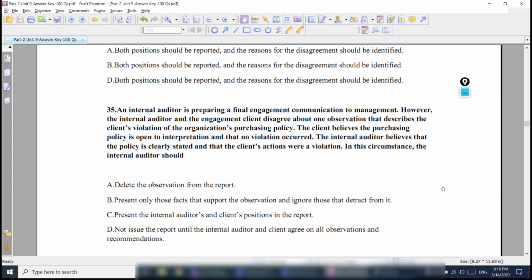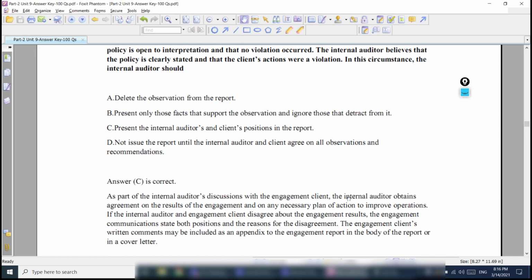Hamad, I'm going to go with Charlie. Okay. Yeah, so if there is a conflict, we have to present both sides of the conflict, right? And report to the management. This is the point here. So Charlie is the correct answer.